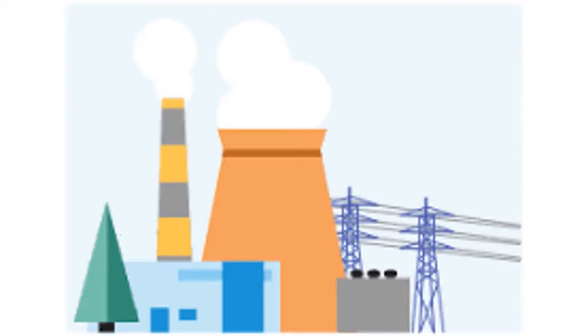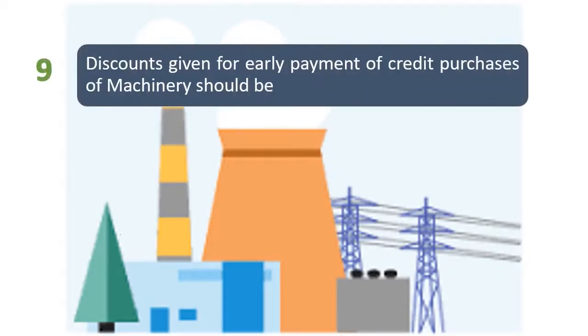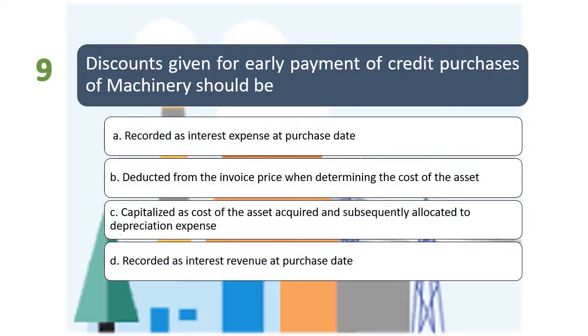Okay, so number 9. Discount given for early payment of credit purchase of machinery should be letter A, recorded as expense at purchase date. Letter B, deducted from the invoice price when determining the cost of the asset. Letter C, capitalized as cost of the asset acquired and subsequently allocated to depreciation expense. Letter D, recorded as interest revenue at purchase date. So basically, ang pinag-uusapan po natin dito ay cash discount given for early payment.